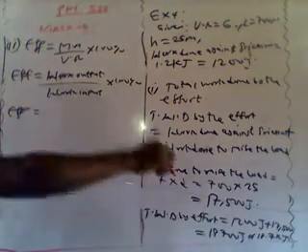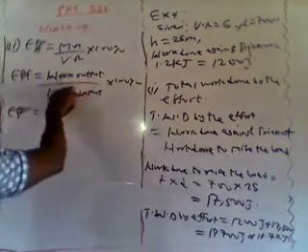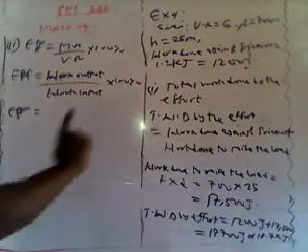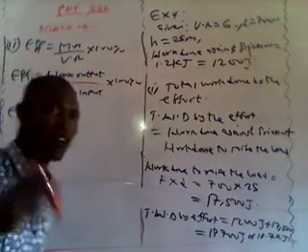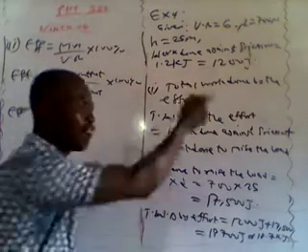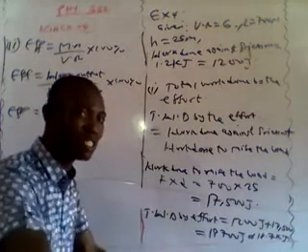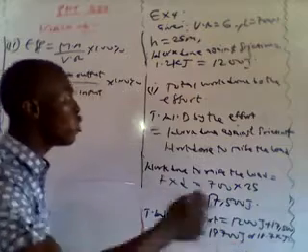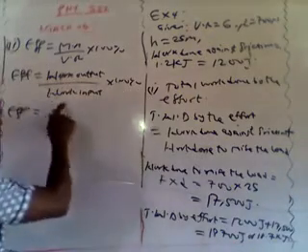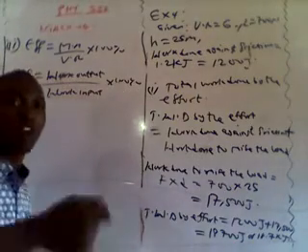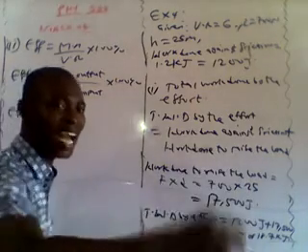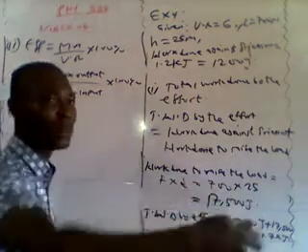So the work output is the work done to raise the load. The work input is the total work done by the effort. The input force comes from the effort. Take note, input force comes from the effort. You apply an effort, that's the input. The work done or the force you apply on the machine, that's the input force. So the work done as a result of that, we call it work input. The work output comes from the work being performed by the machine, and that comes from the load being raised by the machine.